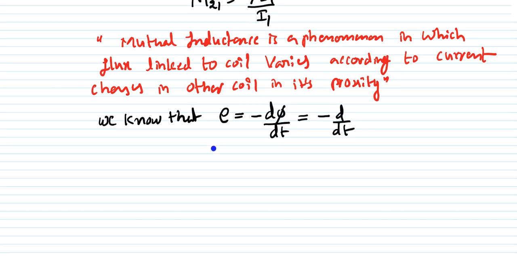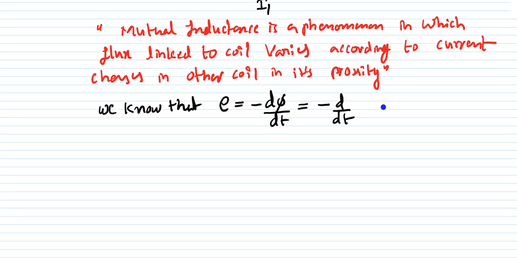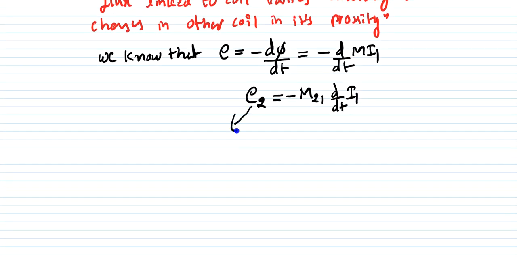Instead of this pi, if I take M into I1, then, representing it as E2, it is minus M21 d by dt of I1. So this is what the EMF is coming to. This E2 is nothing but the mutual induced EMF.